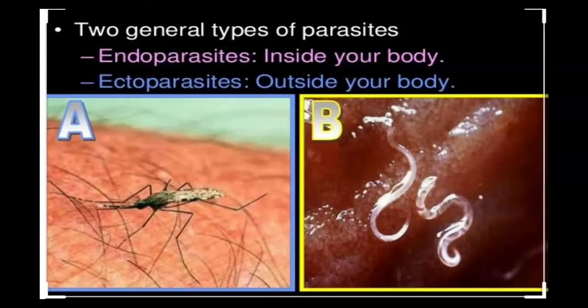There are two general types of parasites: endoparasites, which live inside your body, and ectoparasites, which live outside your body. In picture A, you see an ectoparasite which lives on the surface of your body, whereas in picture B, you can see the worms are living inside your body. So let's learn more about them.